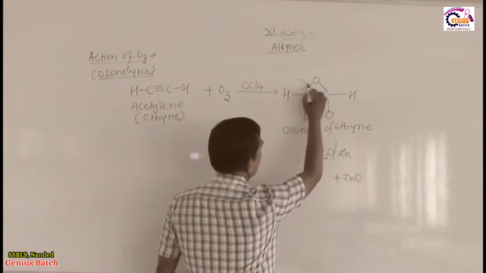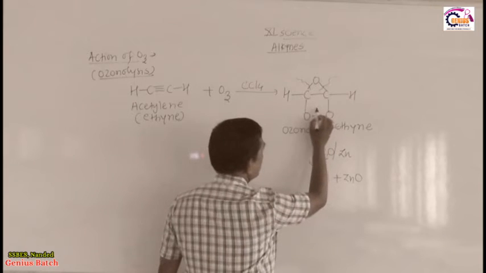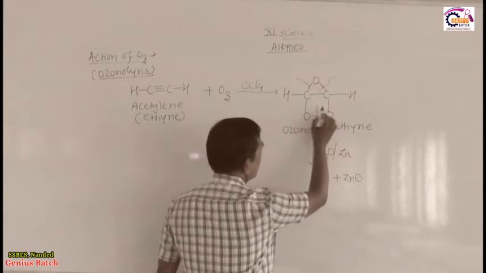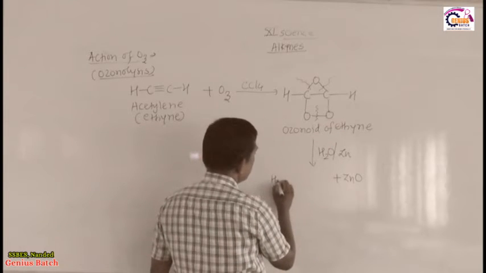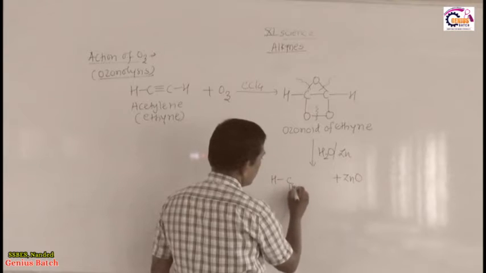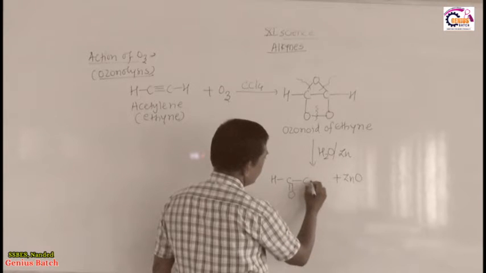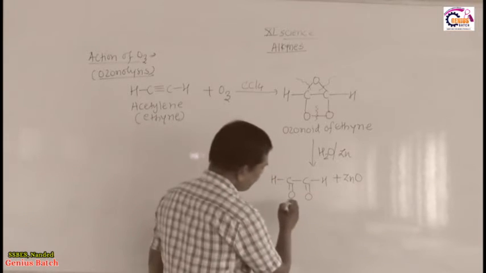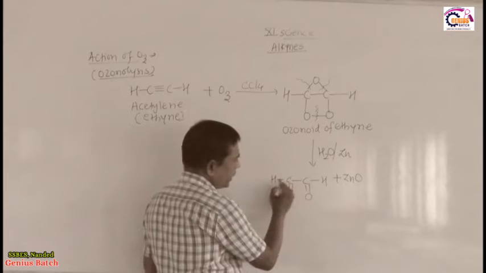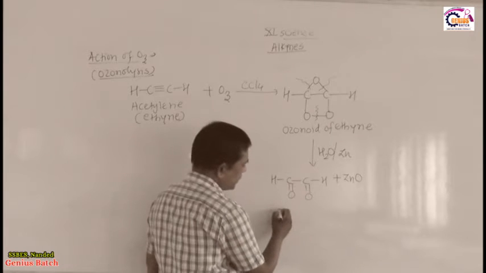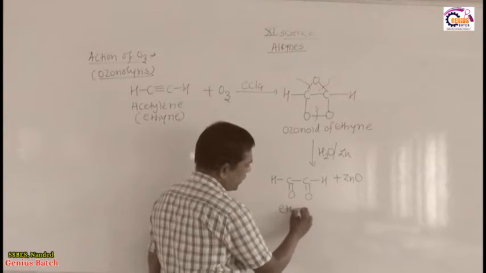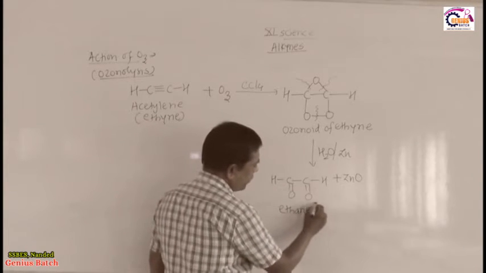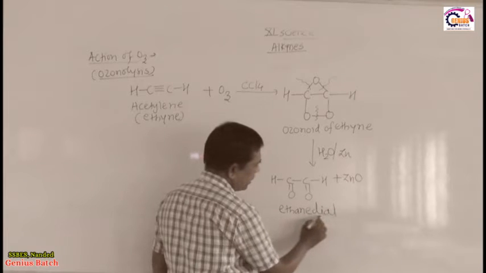Then this bond breaks, this bond breaks, here oxygen oxygen bond breaks, here double bond O, here double bond O. Therefore, product is HC double bond O, C double bond OH. So, this is a product. So, here two aldehyde groups are present and two carbons are present. Two carbons present, therefore its alkane name is ethane, and two aldehyde groups, therefore dial.